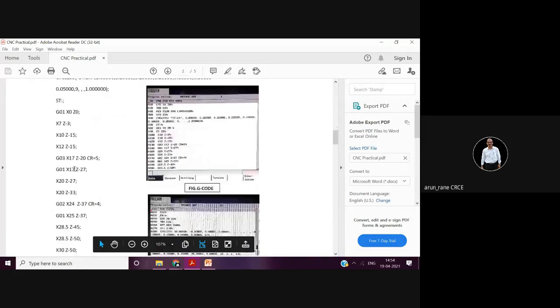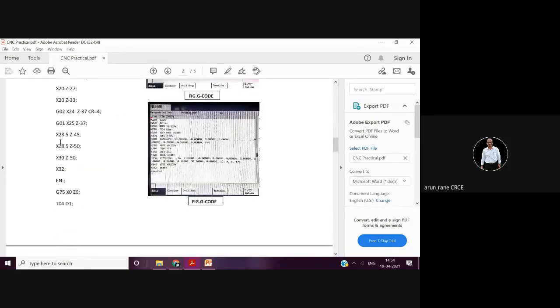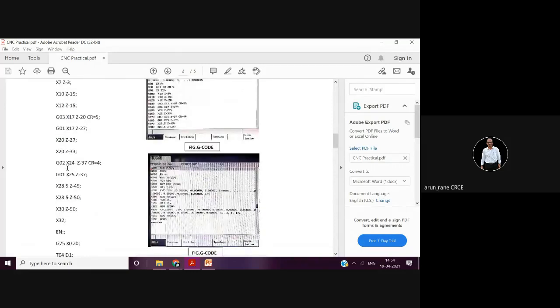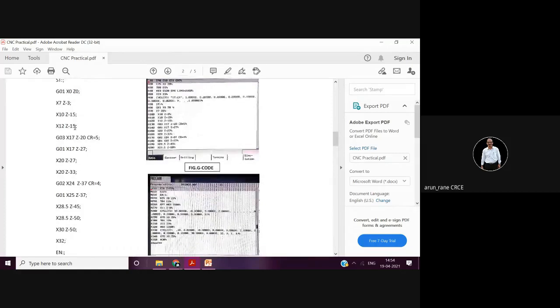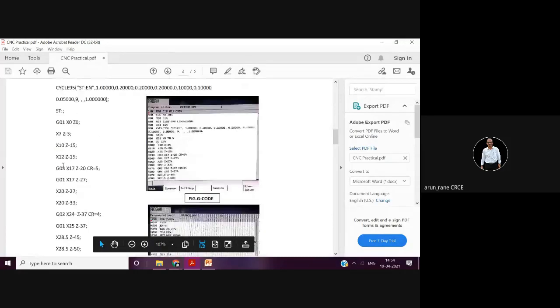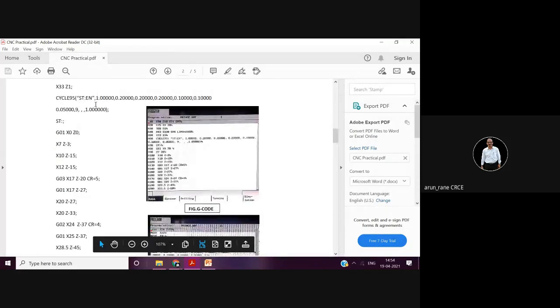ST, and finish profile is ended by a statement called end. This is like a loop, or like a subprogram in a program. So this is like a subprogram in the main program, which you have to call in cycle 95. Otherwise, cycle 95 will not understand what to machine.